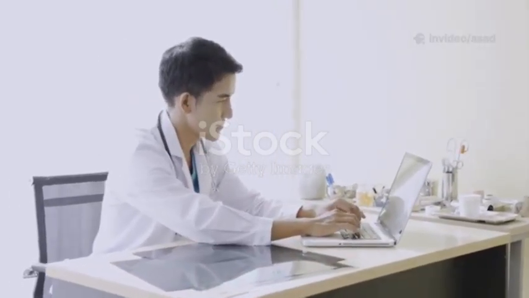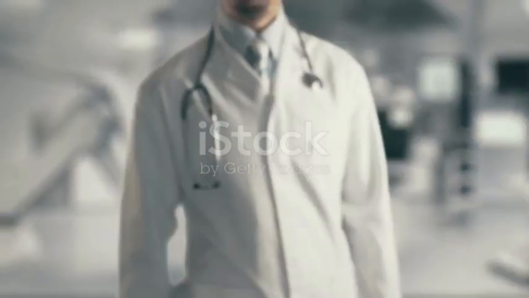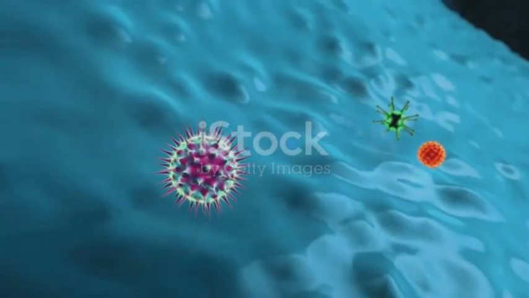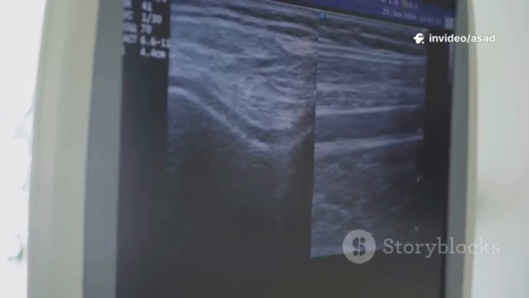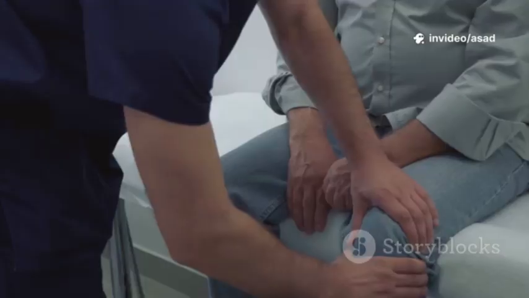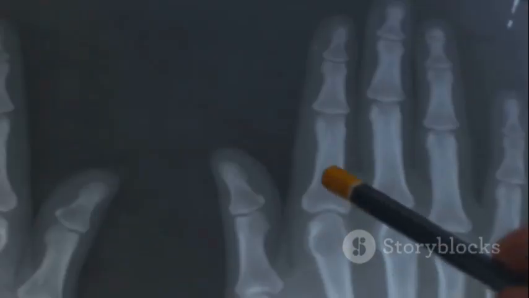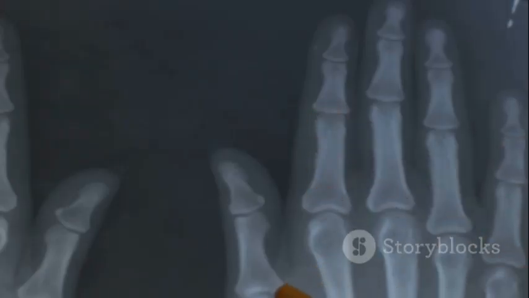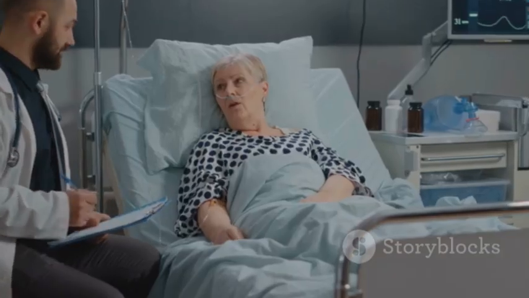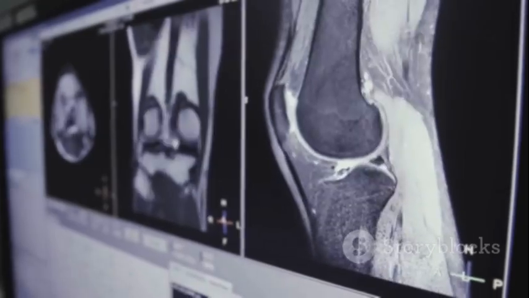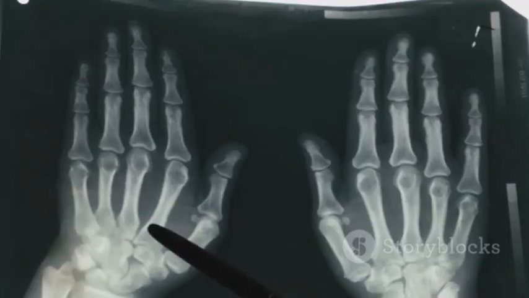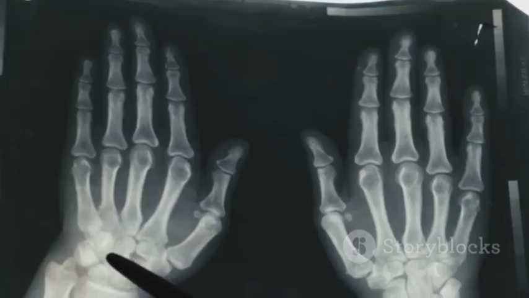Let's dive in. Rheumatoid diseases are a group of conditions where the immune system mistakenly attacks the body's own tissues. This friendly fire causes inflammation, pain, and sometimes serious damage to joints, connective tissues, and organs. These diseases are chronic and can range from mild discomfort to severe disability, impacting daily life. Inflammation is the main culprit, leading to swelling, stiffness, and persistent pain.